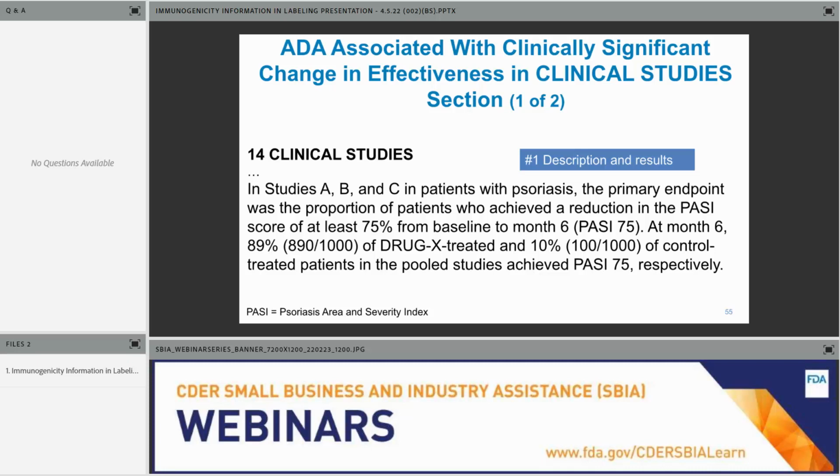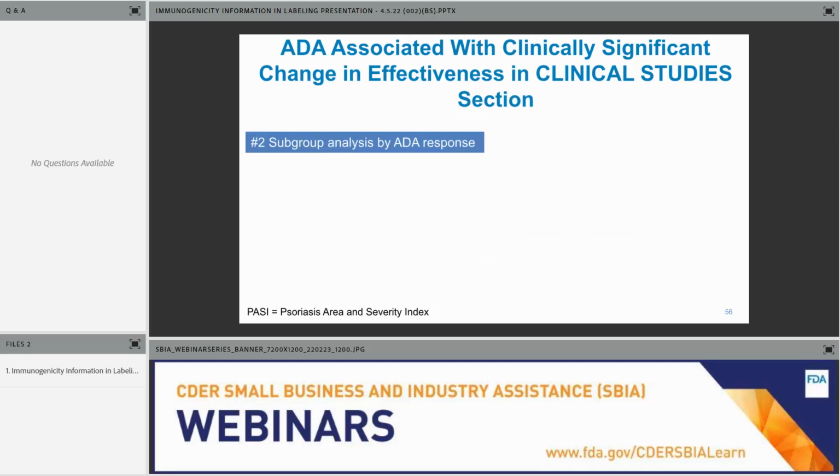And in here, the results of the study, 89 versus 10% of drug-treated and control-treated patients achieved a PASI 75, which looks wonderful for the product. It was a success. Looks like there was a big differential with respect to efficacy in the drug compared to the control, 89% versus 10%. And notice here, there's no mention of immunogenicity. So this is presenting the overall results. This is the typical standard approach as per our clinical study section labeling guidance.